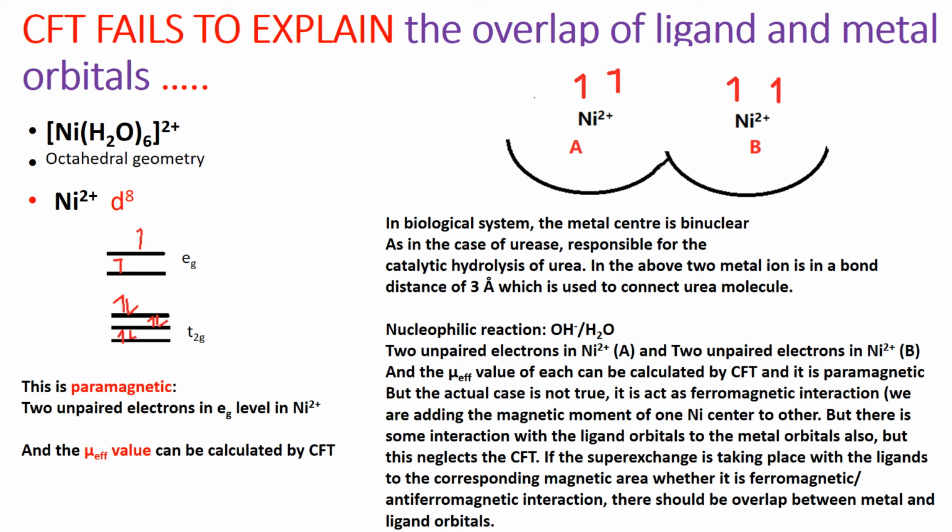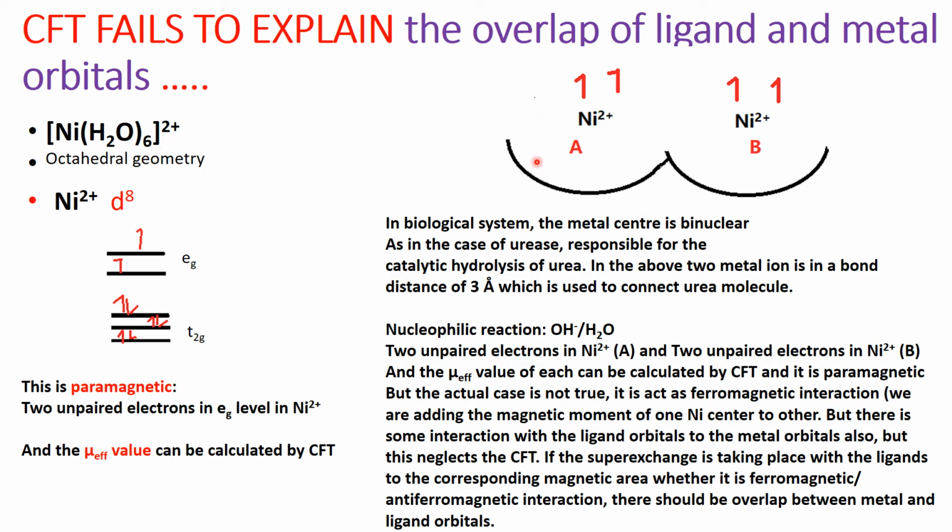Consider an octahedral complex of nickel. You can see here a hexaaqua nickel complex. In this complex, nickel is in the +2 oxidation state. So it is a d8 electron configuration and the arrangement is t2g6 eg2. This is found to be paramagnetic. In the eg level, there are 2 unpaired electrons and the mu effective value can be calculated by crystal field theory.